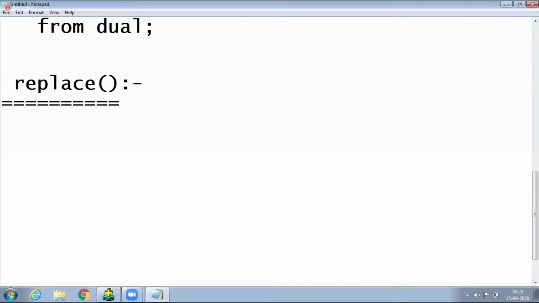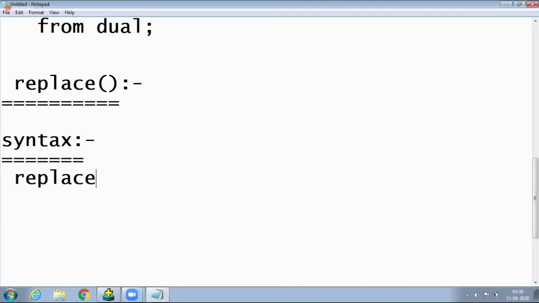This function also accepts 3 parameters. Here, the third parameter is optional. Syntax: replace of string 1, comma string 2, comma string 3.